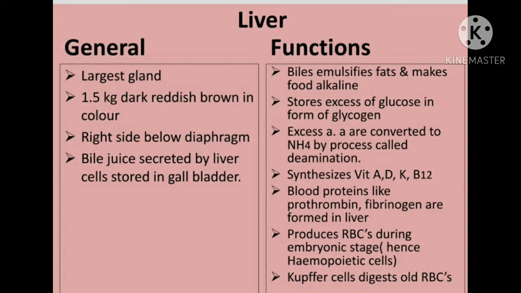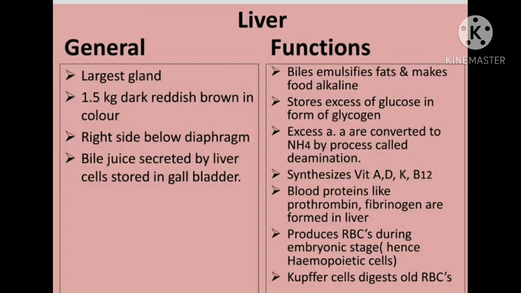Next, I would like to add some more points on the liver which are not mentioned in the slide. It is a bilobed gland, covered by a thin covering called Glisson's capsule, which is made up of connective tissue.